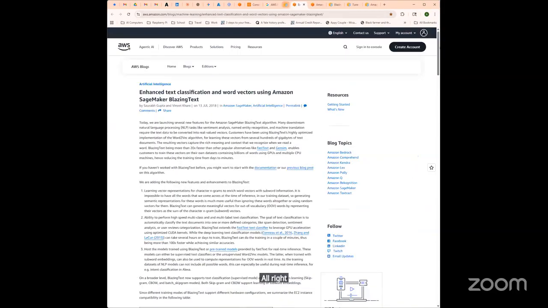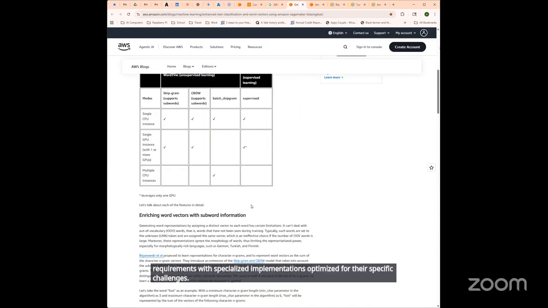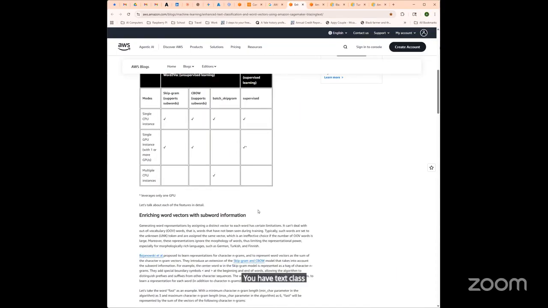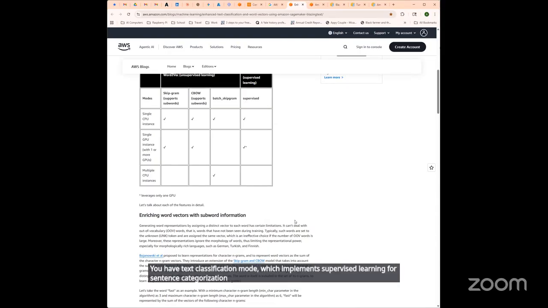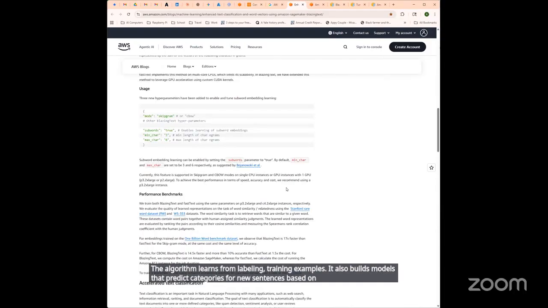All right. So there's a dual mode architecture for NLP tasks. BlazingText operates in two distinct modes, each addressing different NLP requirements with specialized implementations optimized for their specific challenges. You have text classification mode, which implements supervised learning for sentence categorization. Organizations use this for customer support ticket routing, spam detection, sentiment analysis, and document organization. The algorithm learns from labeled training examples. It also builds models that predict categories for new sentences based on learned patterns.